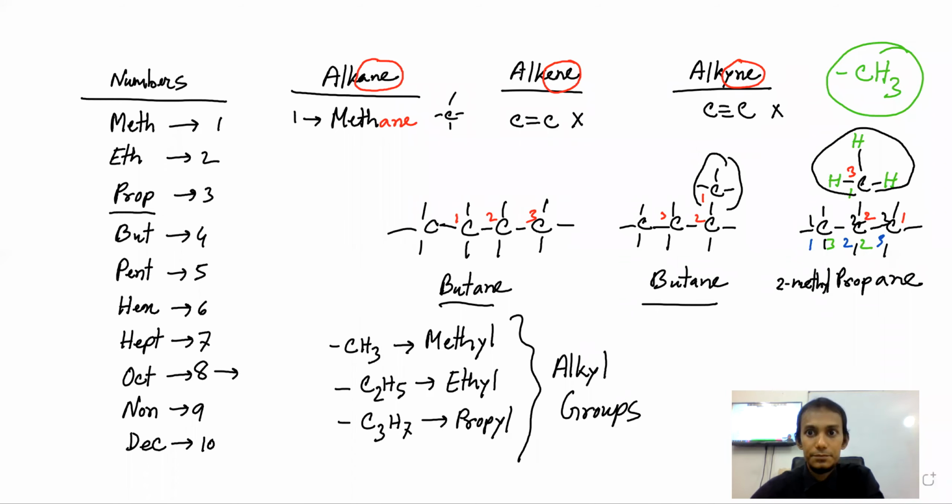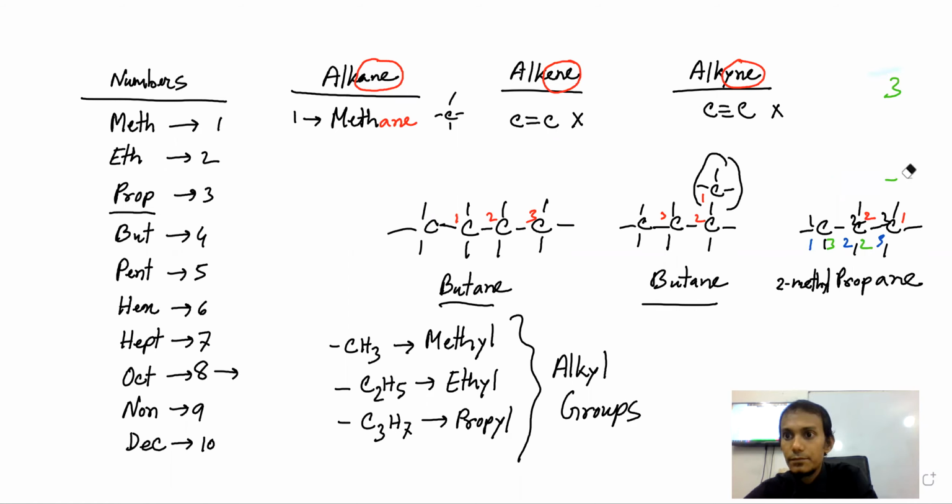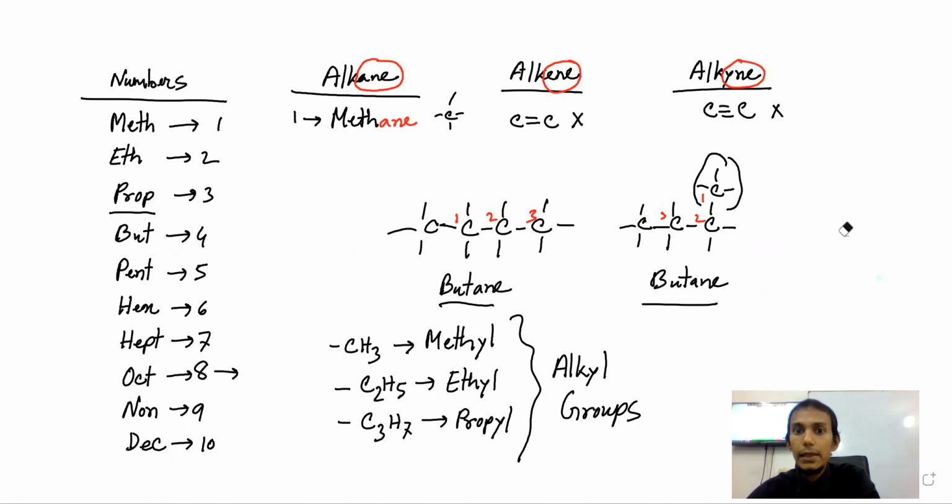Yes, sir, clear. Okay. Sir, I didn't get how it's 2-methyl propane. Could you explain that part? Do you understand how we number it? Yes, sir. Let's number it again and draw it again. First, the first thing is you need to number the chain. That is, how many carbons are present in the main chain. You see, our structure was this.